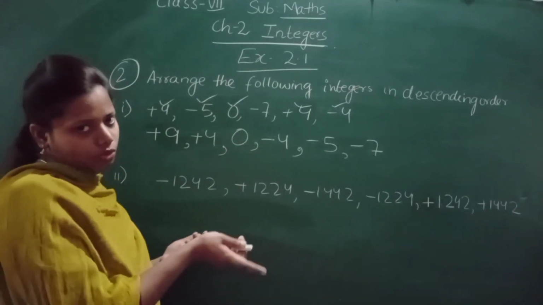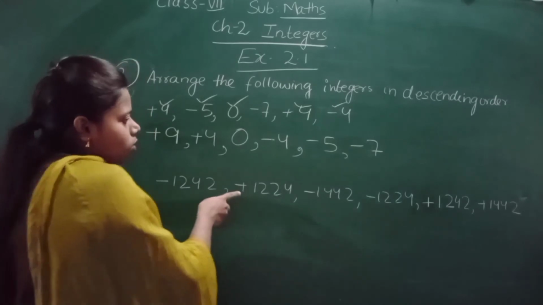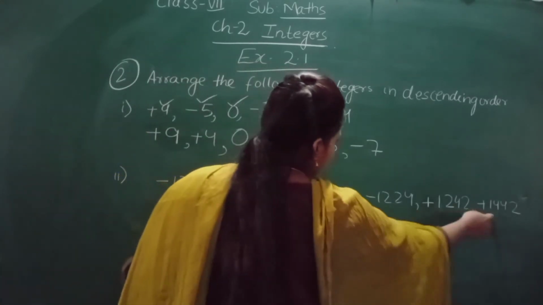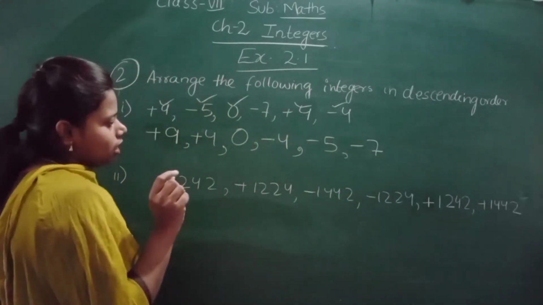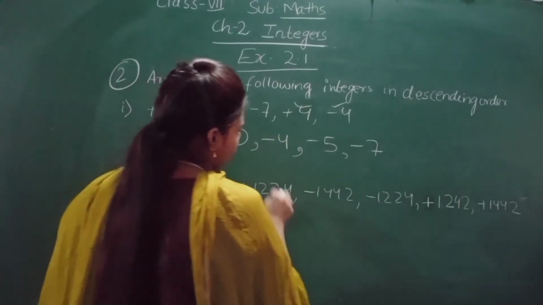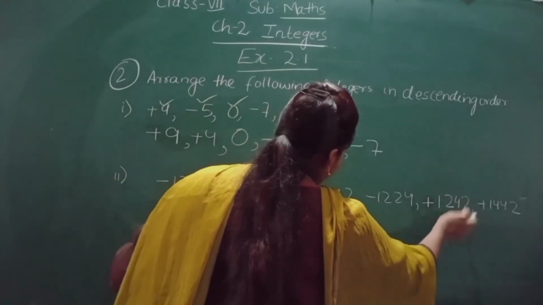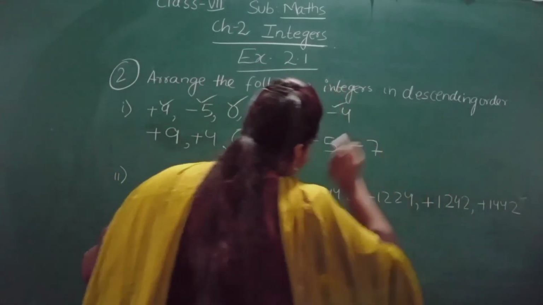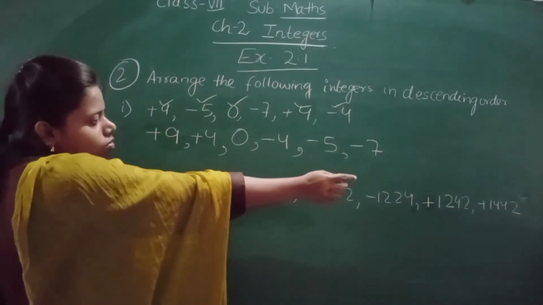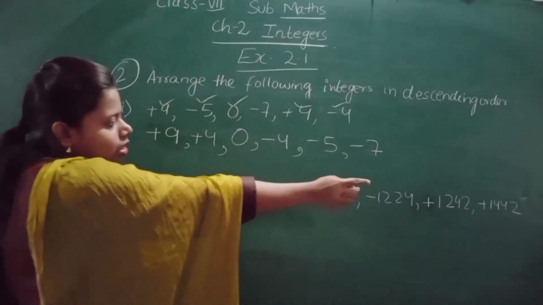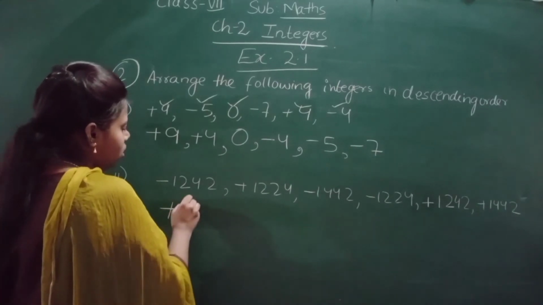Now let us see the next question. First what we will do? We will see the positive ones. How many positive integers are there? 1, 2, 3. Out of these, which one is greater? This one is 1224, this one is 1242, this one is 1442. Positive ones you can do easily. So which one is greater? Plus